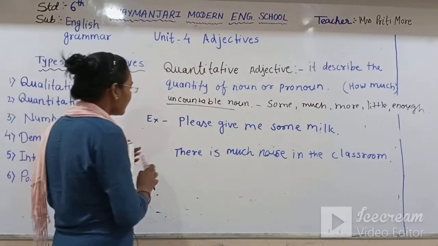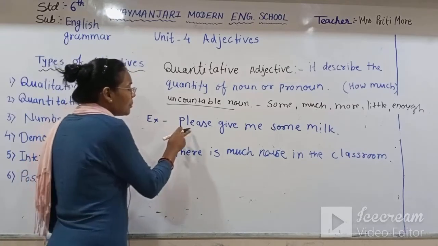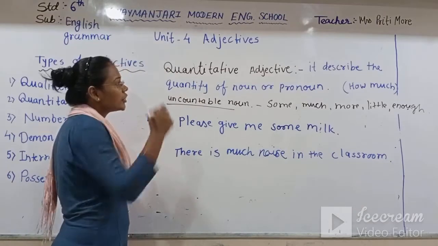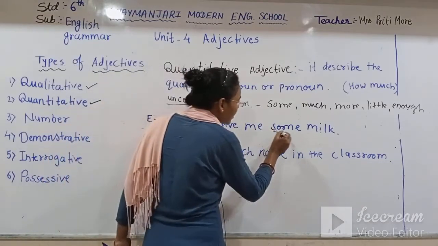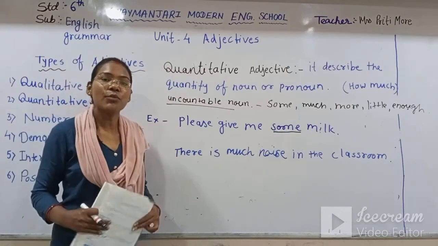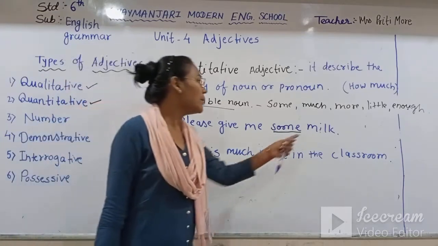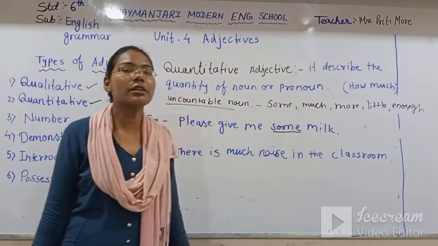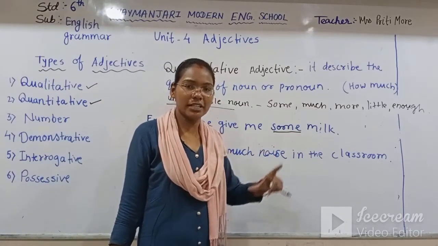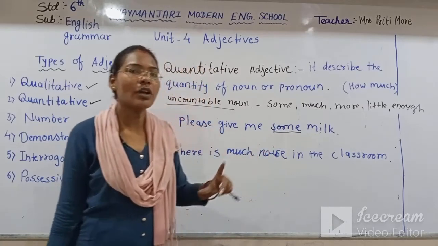Now see here, the example was: Please give me some milk. So which quantitative adjective word is coming here? Some. This word some is telling us more information about the milk, showing the quantity of milk, how much milk is there in the glass or in the bowl.